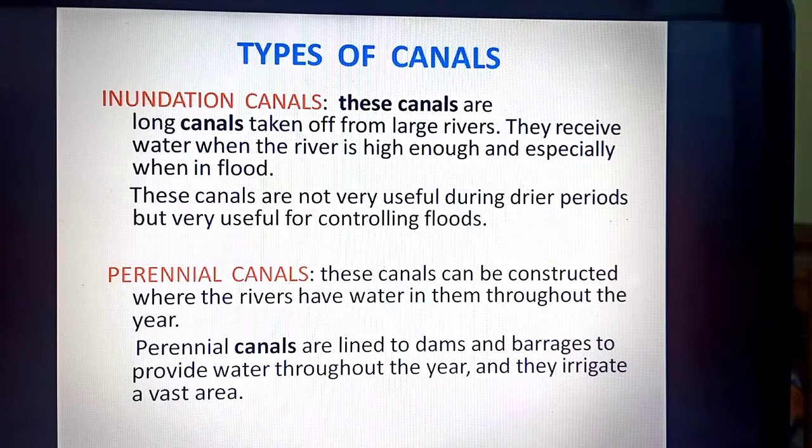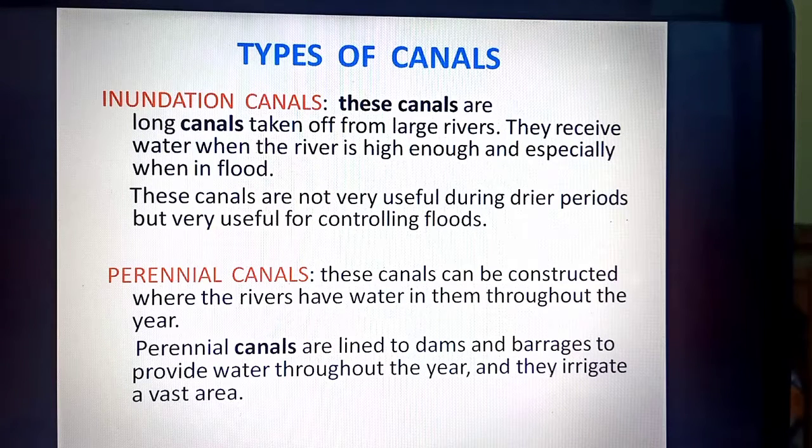Now you will ask me then, ma'am, if it is not providing water in dry season, what is the use of such a canal? You know what? These canals prevent flood. So they help a lot in controlling flood. So this is a big contribution. And the second contribution is that in the rainy season also, when the water is full in these canals, the farmers can easily get water because these canals are definitely built close to the agricultural field. So this is all about inundation canals.